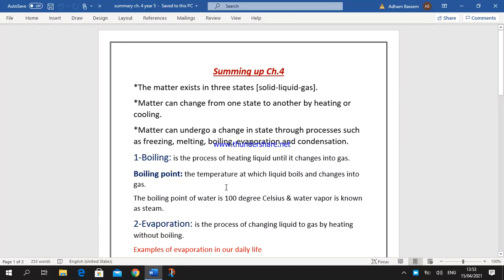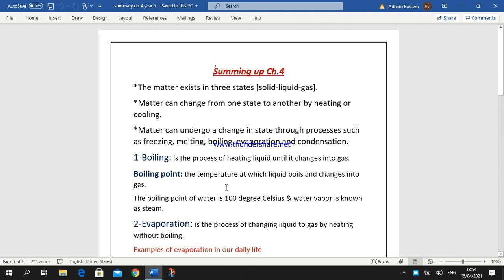Today we will make together a quick revision, summing up chapter 4. Okay, let's start. We know that matter exists in 3 states. What are the states of matter? Solid, liquid, and gas.